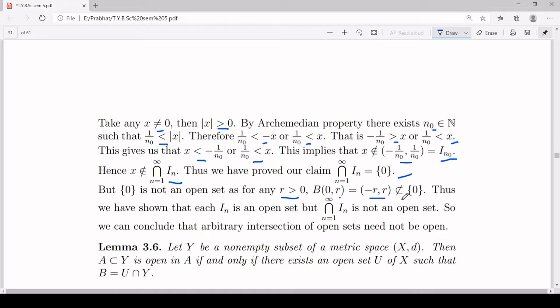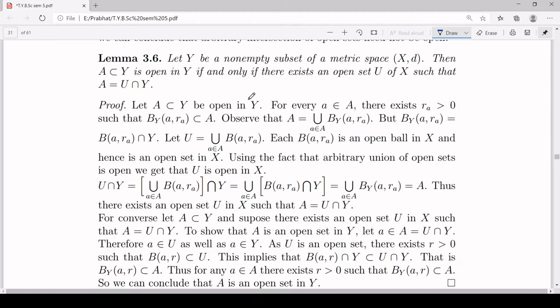And definitely this is not a subset of singleton {0}. So for any real number r, B(0, r) is not a subset of singleton {0}, and that shows that {0} is not an open set, and therefore the intersection of n from 1 to infinity is not an open set. So we can conclude that arbitrary intersection of open sets need not be open.